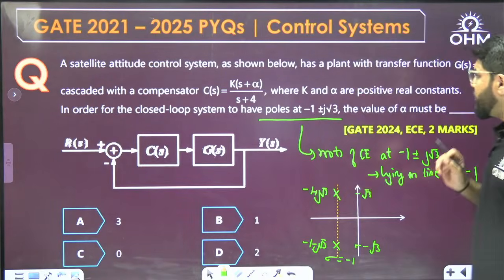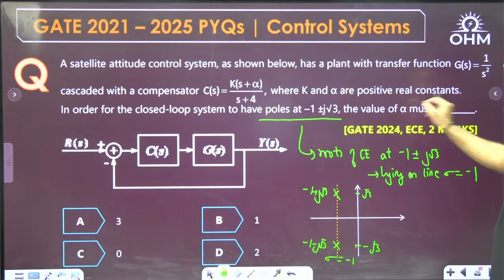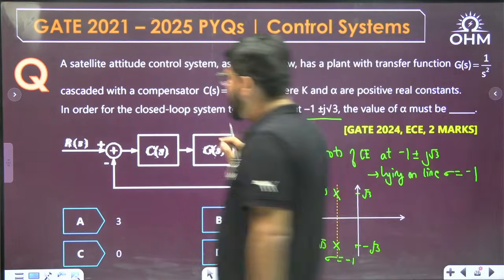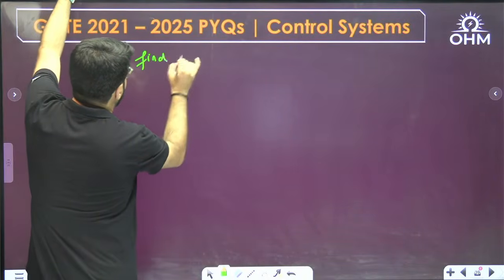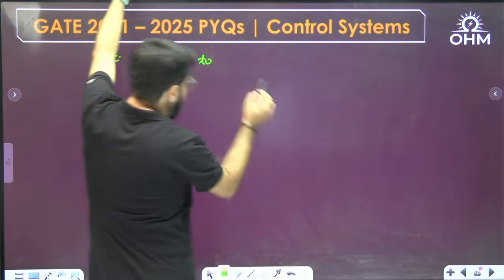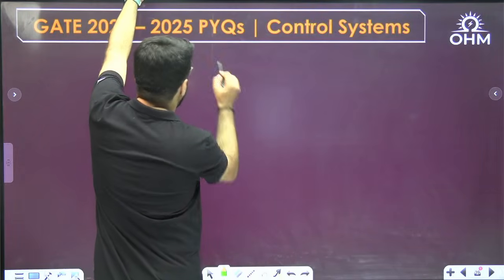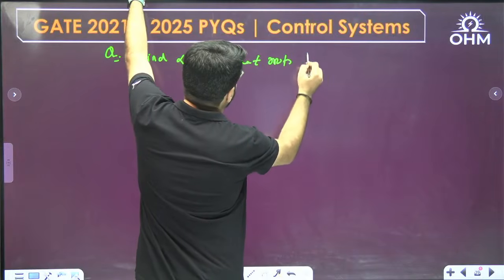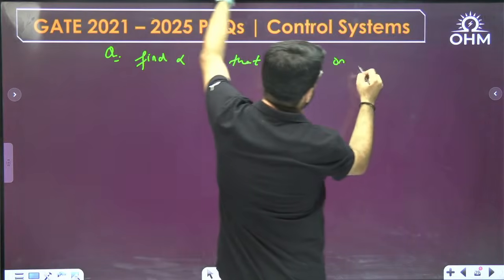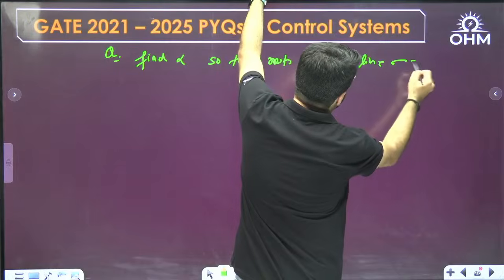So the question is, find alpha so that the roots lie on the particular line sigma equal to -1.